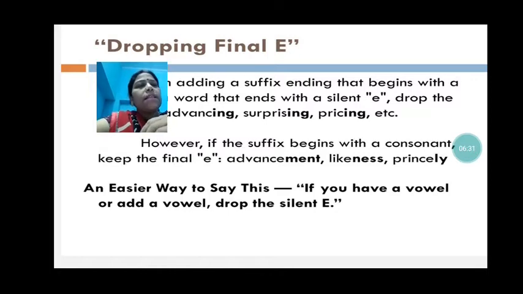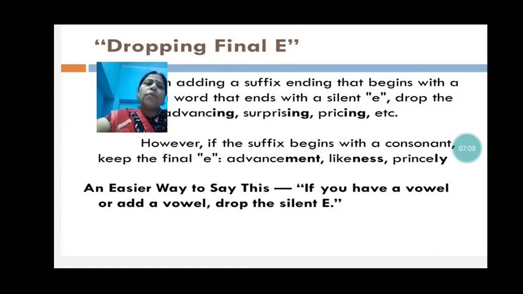So we have removed that E in the first word and then put ing in that. Now in this, what we see in advancement, ment is a suffix. First of all, let us understand the suffix. Suffixes are the words which are added to a word at the last to change its meaning. Like here, in the first one the suffix was ing, and in the next one the suffix is ment, ness, ly.